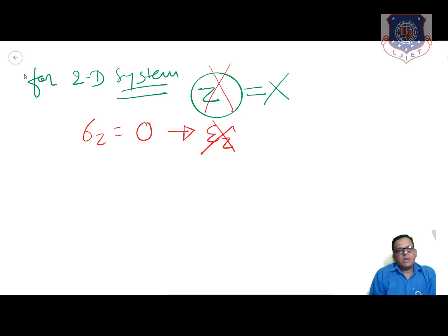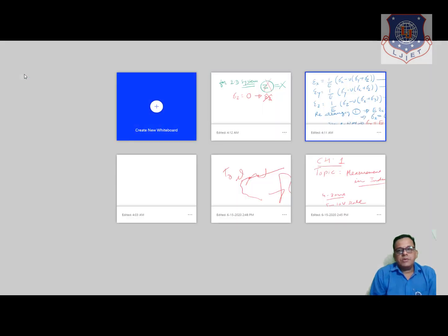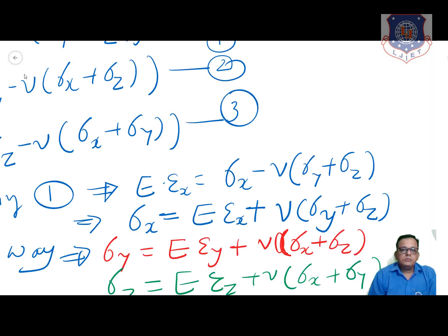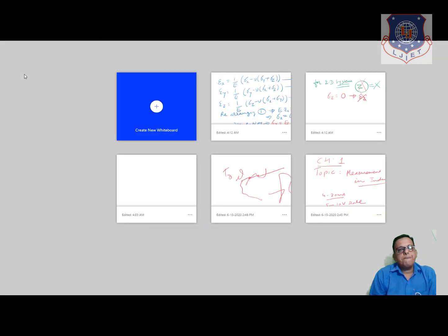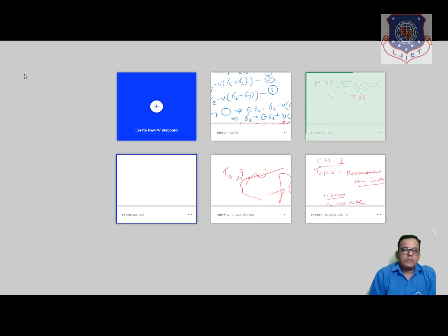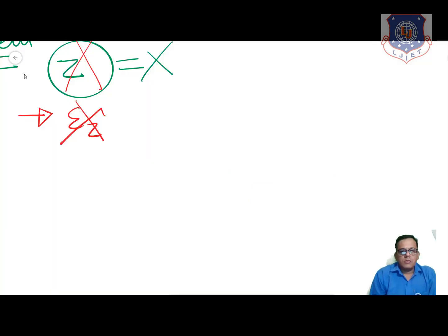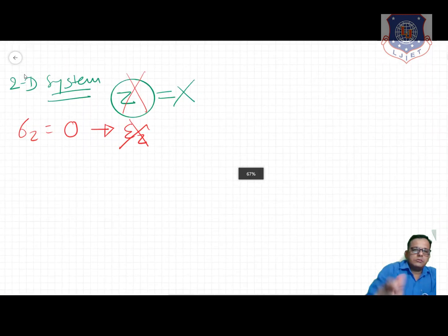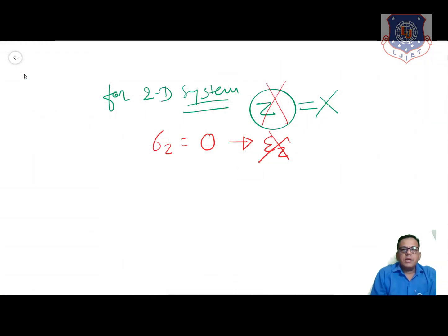So our equations that we show here, these equations, they will become sigma x is equal to E into epsilon x plus mu into sigma y, and similarly sigma y.